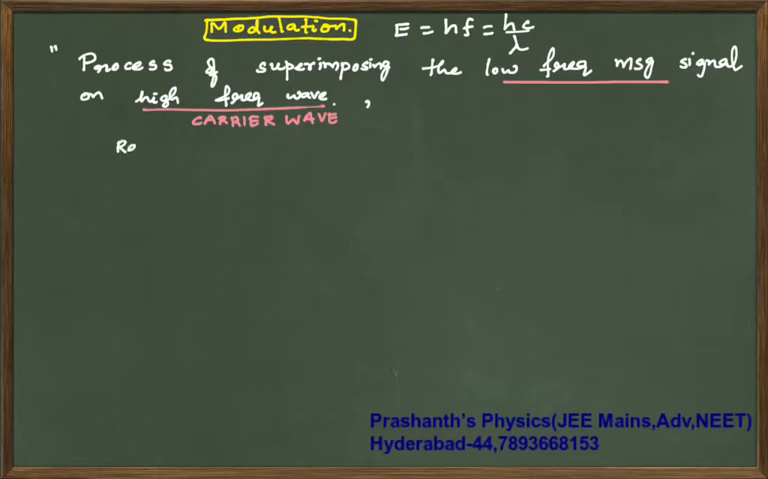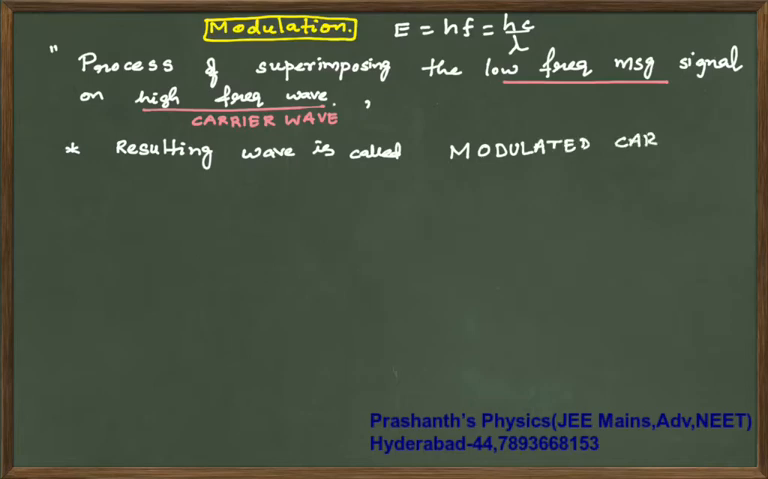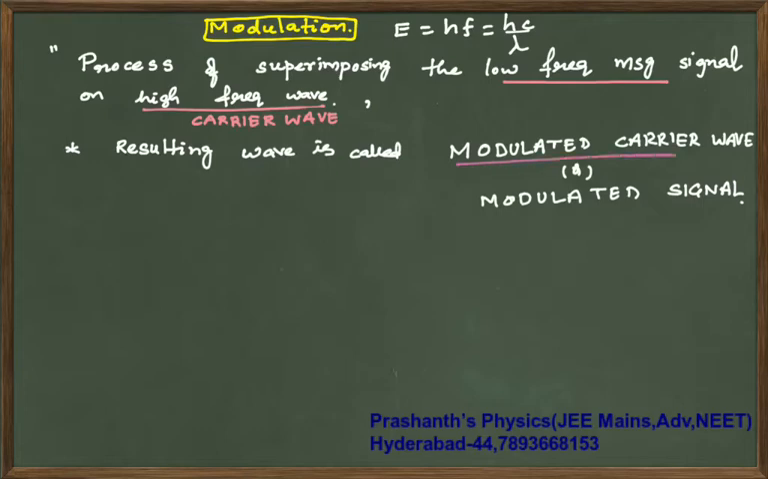The resulting wave is called the modulated carrier wave, or modulated signal. So it is called a modulated carrier wave or modulated signal.